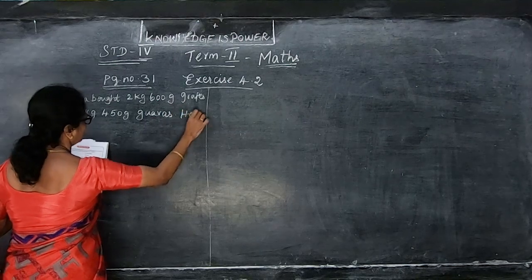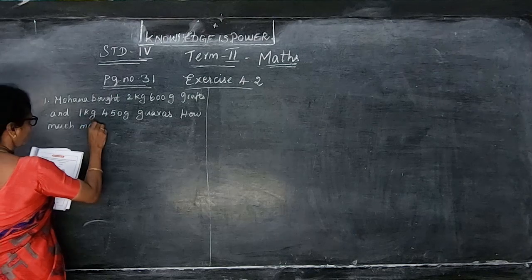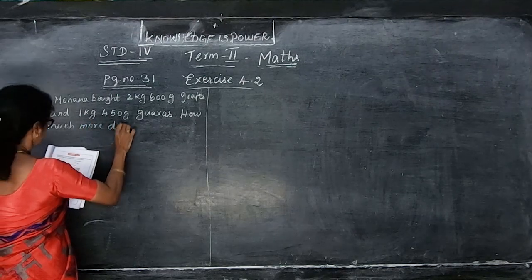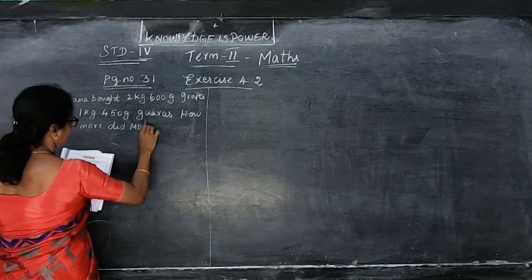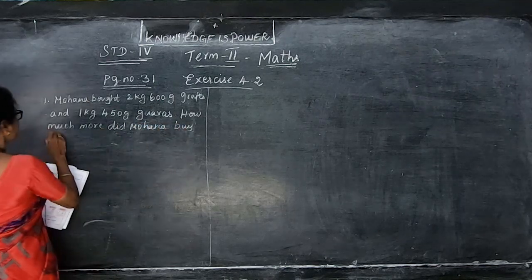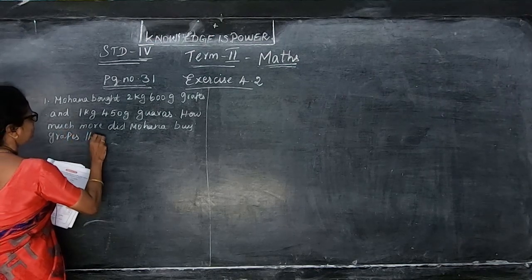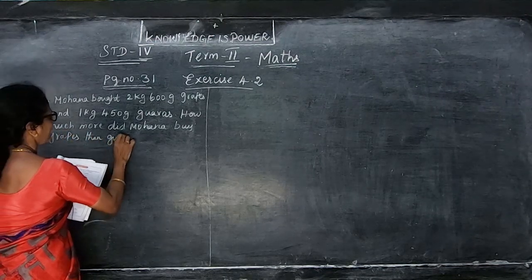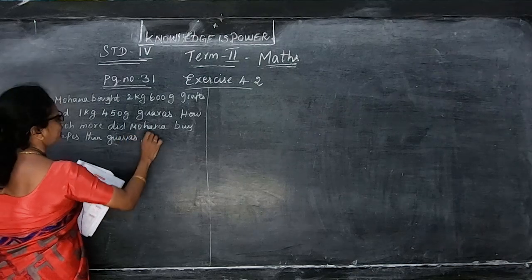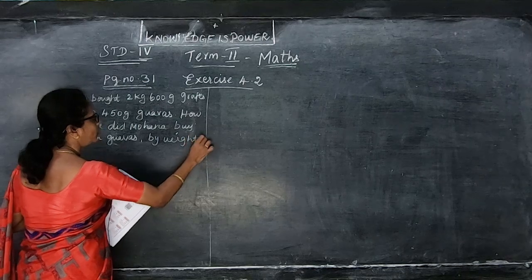How much more did Mohana buy grapes than guavas? So we have to subtract and see by weight, and below they have given some options here.